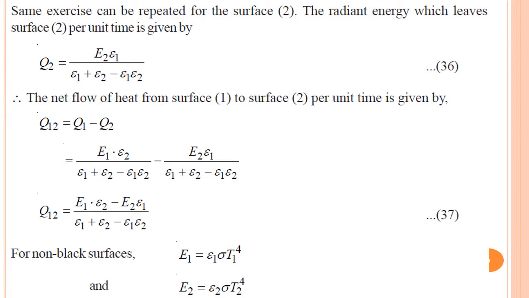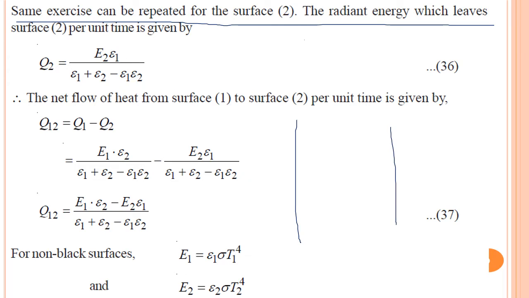So what we'll get is, in the same way if we go through the exercise for body 2, this is body 1, this is body 2. We had initially started with E1, the energy leaving surface 1 and reaching surface 2, and all the analysis was done. Now I will start with E2, the energy that is leaving body 2 and reaching body 1.